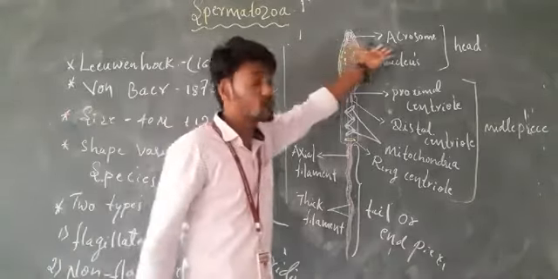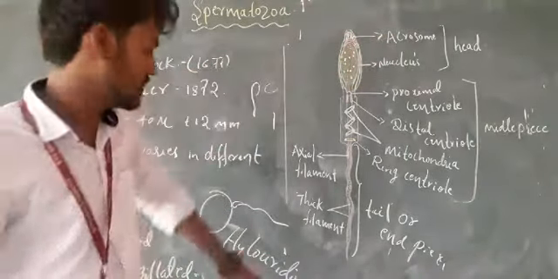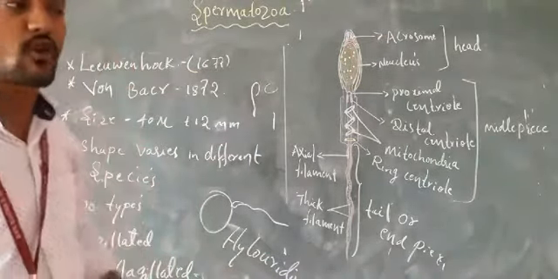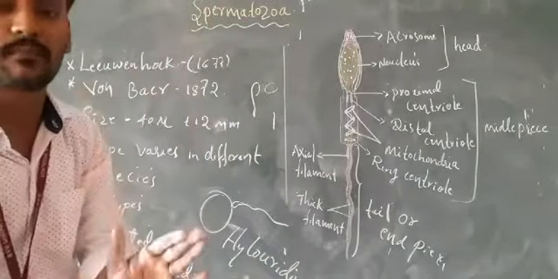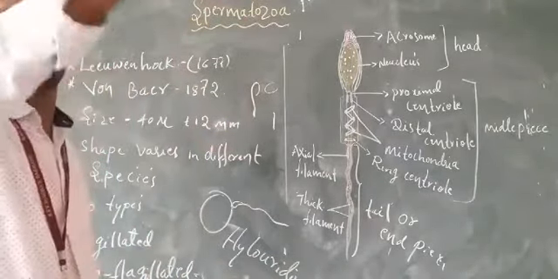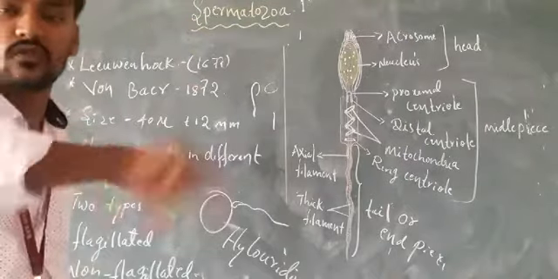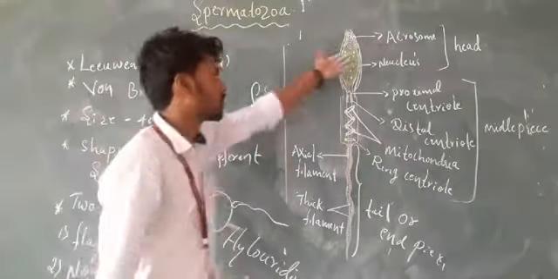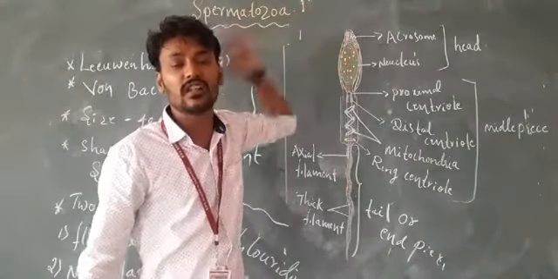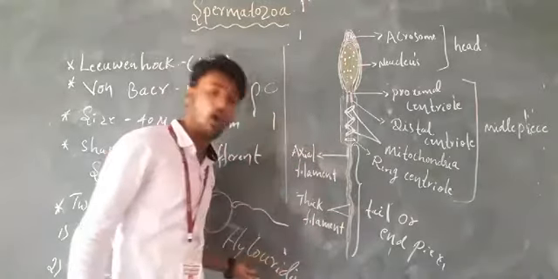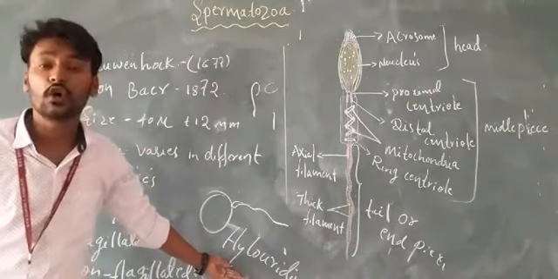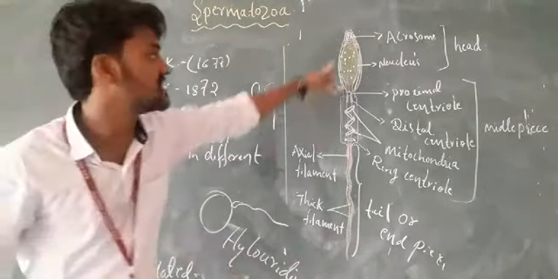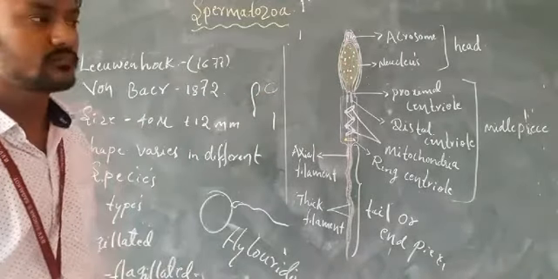Hence, this acrosome originates from the Golgi complex, because the Golgi complex continuously secretes vesicles, and those vesicles form the acrosome. The particular enzyme present in the acrosome is hyaluronidase.